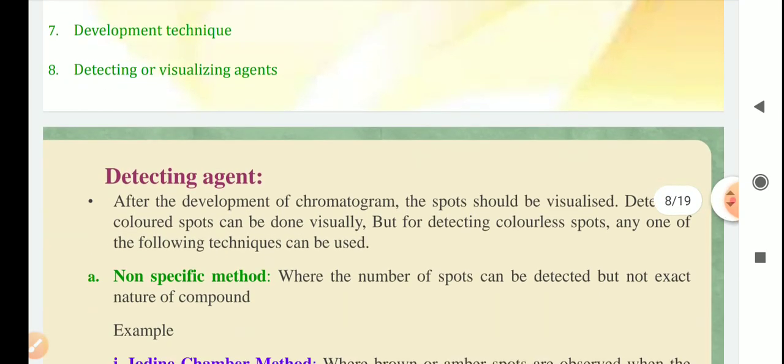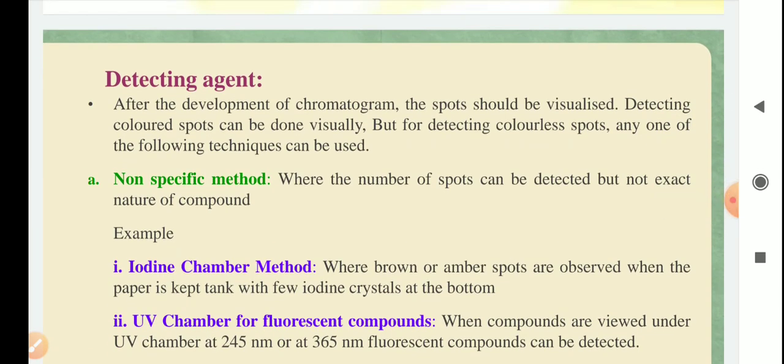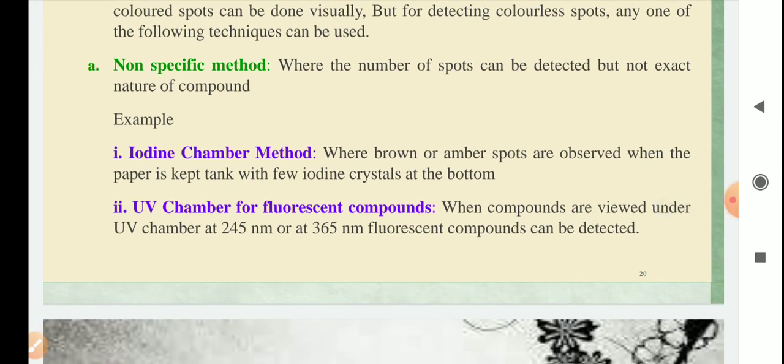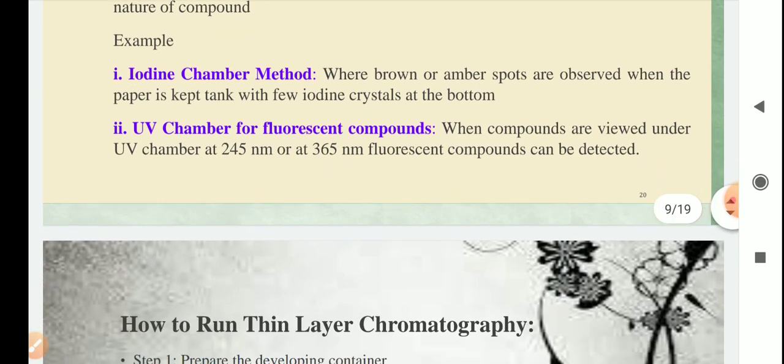So that is detection, the visualizing agent. As the detecting agent for TLC, we mainly use an iodine chamber. If the compound absorbs iodine, its color changes and it looks brown. And a UV chamber is used for fluorescent compounds. If the compounds are fluorescent, then using the UV chamber on the white TLC plate we can observe the position of the compound which is separated.